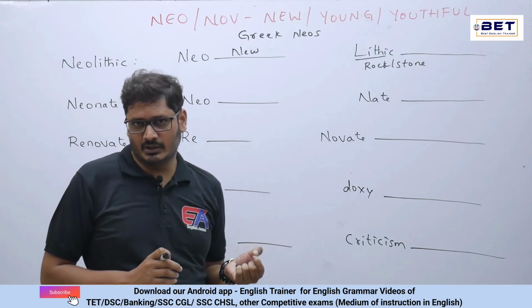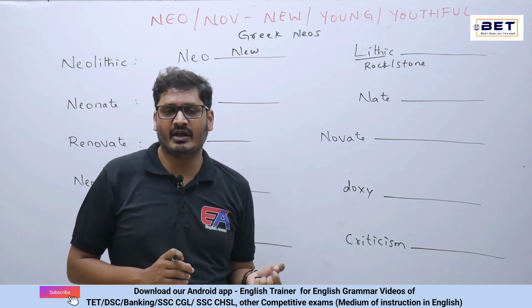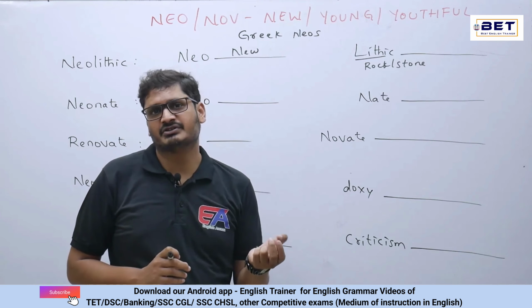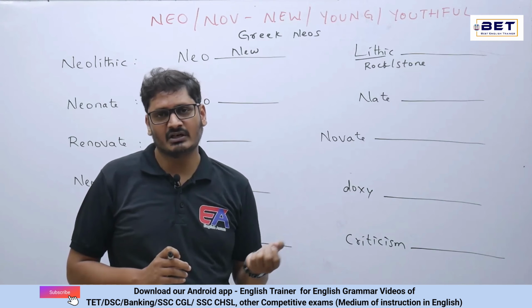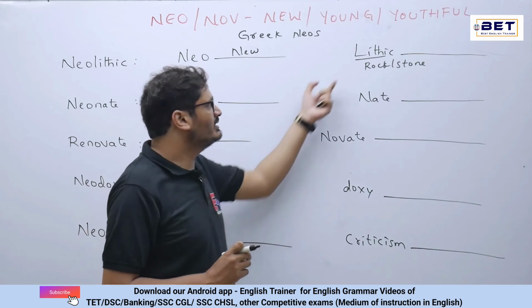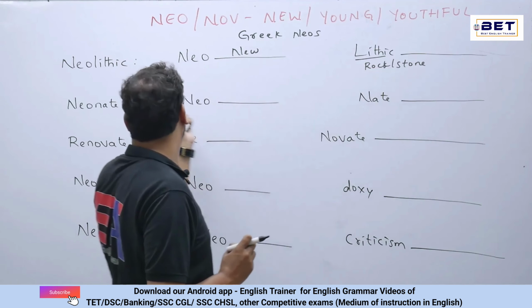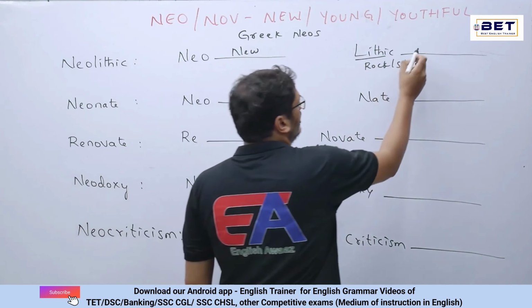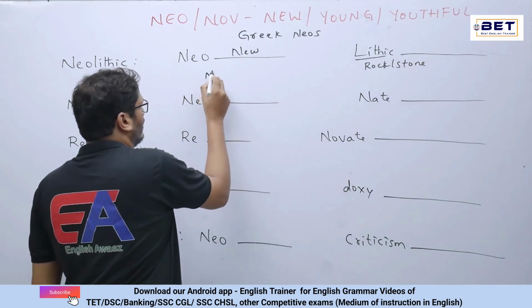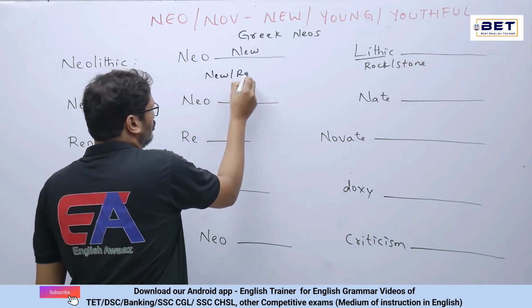So lithosphere is the area where the rocks and mountains are present. So lith is rock or stone, and Neolithic is altogether new rock or stone.